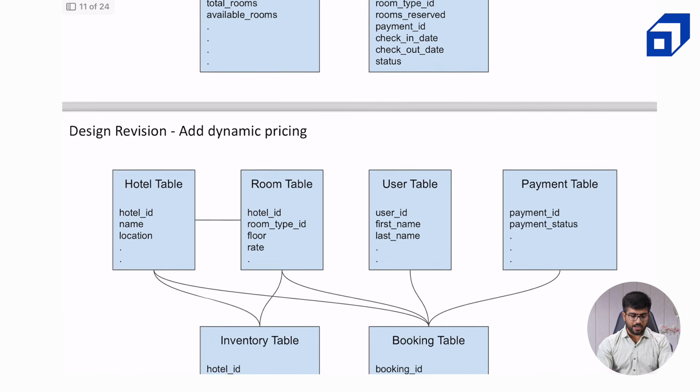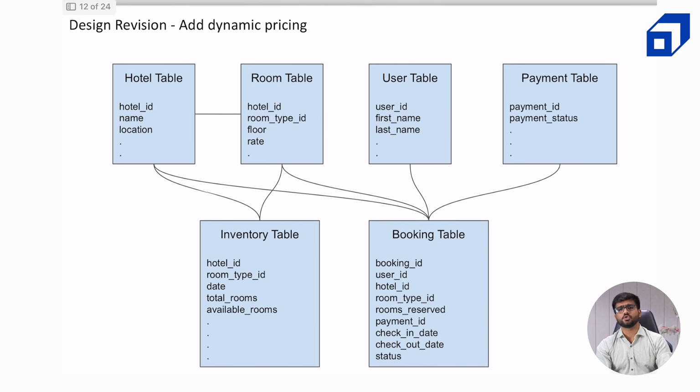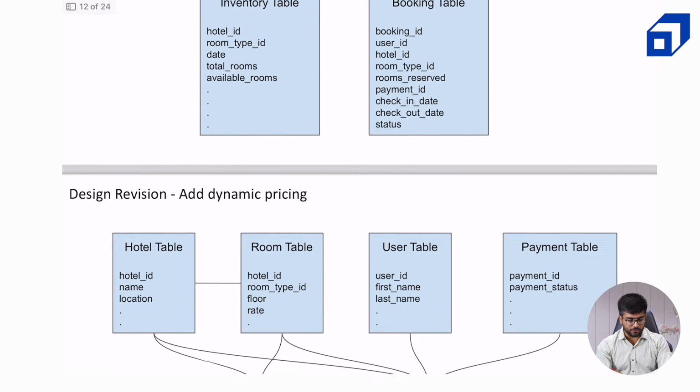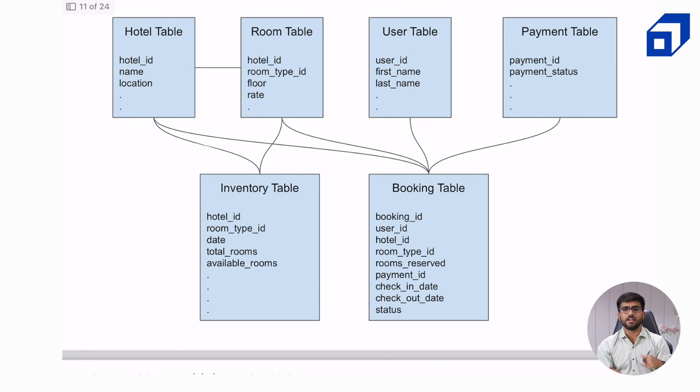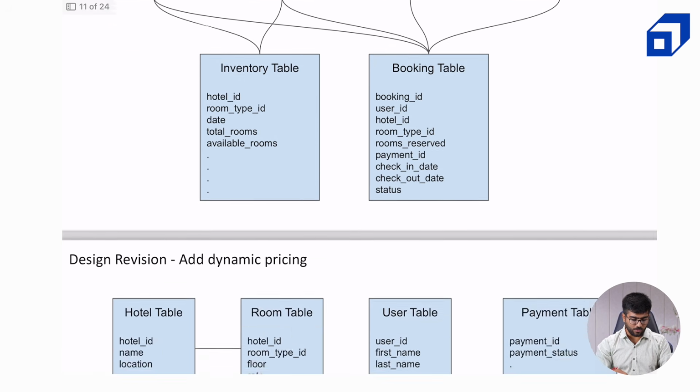Now, if someone asks you a question that, hey Anshul, you have kept the rate of the room inside the room table, but we have usually noticed that on festivals, near long weekends and so on, the rate of the rooms increases. So how would you model that? Okay, that is a very important question. The first question is whether we want the admin to update the rate of the hotels on particular dates or not. For a minimum viable product, we can go ahead with a no answer, but let's brainstorm a little bit on how we can allow the admin to update the rates of the hotel.